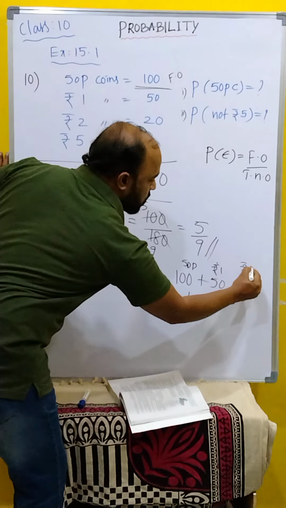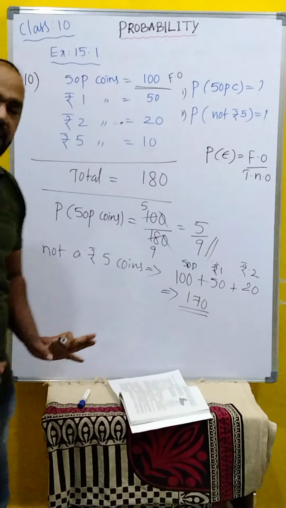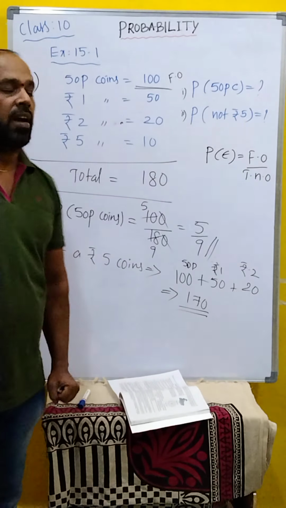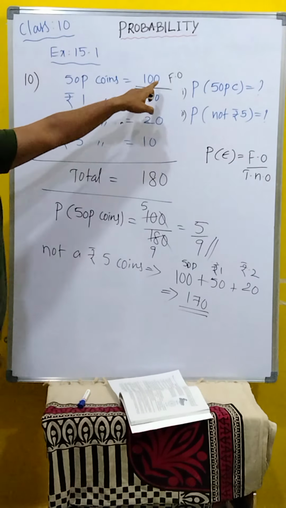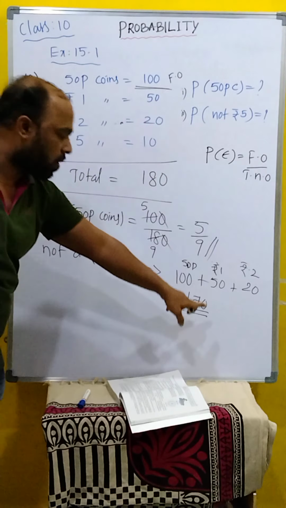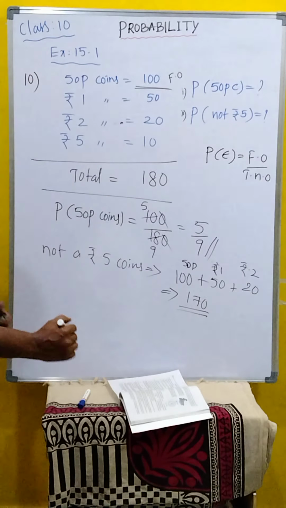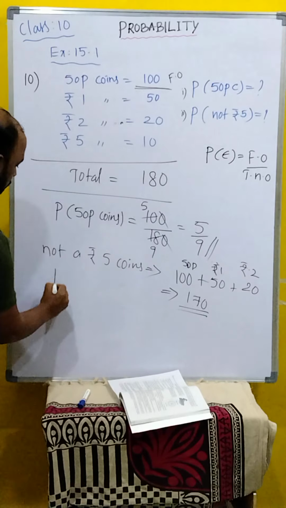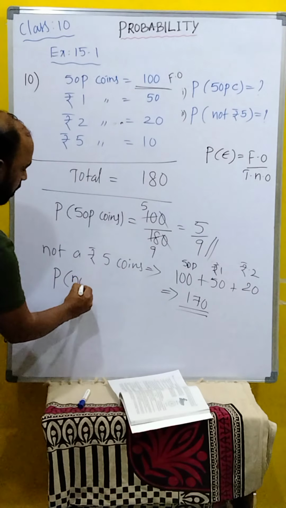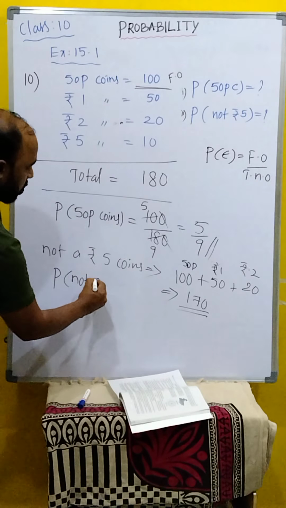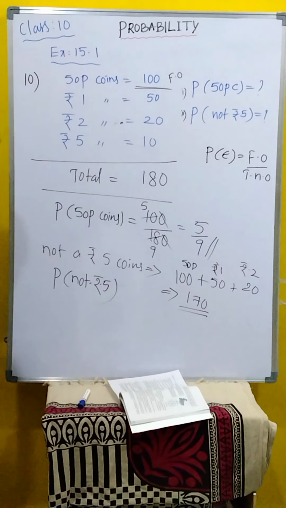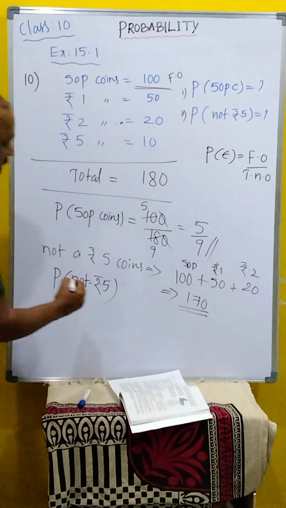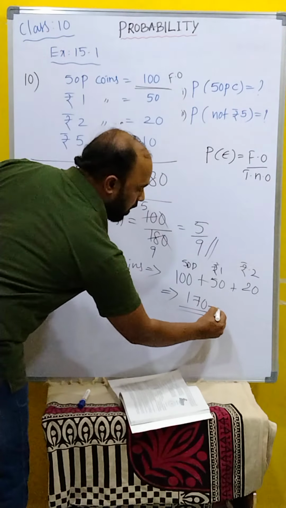Now the question is not a rupees 5. Not a rupees 5 is nothing but all other coins. All other coins how many are there? 150, 170. Total is 170. Now find the probability. Probability of not a rupees 5 coin. What is the favorable here?